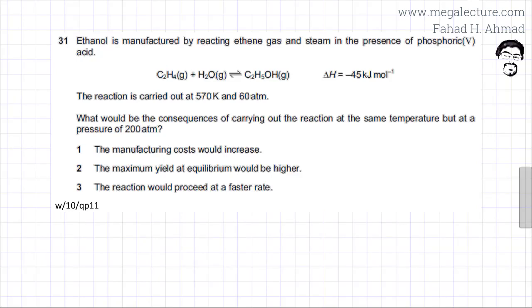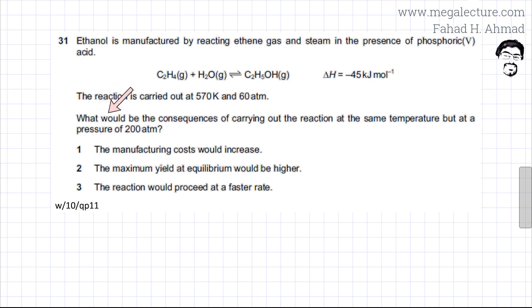The following past paper question reads that ethanol is manufactured by reacting ethene gas and steam in the presence of phosphoric acid, which is acting as a catalyst. So there's ethene reacting with steam to produce ethanol, and it's an exothermic reaction. The enthalpy change is given as minus 45 kilojoules per mole. And the reaction is carried out at 570 kelvins and at 60 atmosphere pressure.